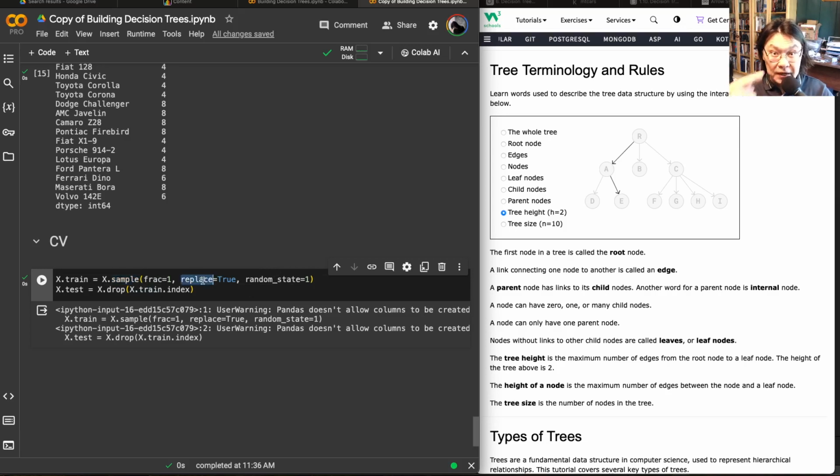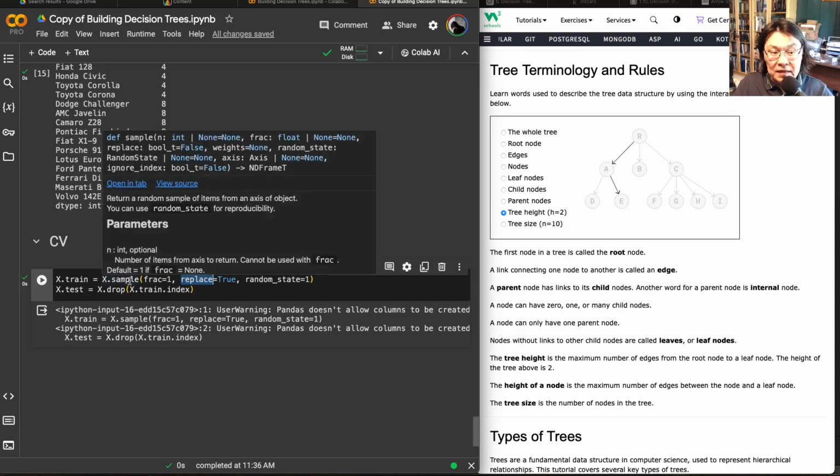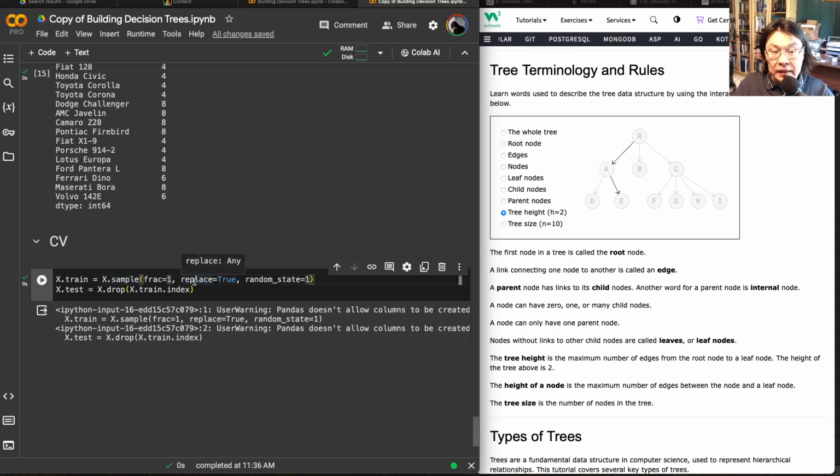Replacement is basically bootstrapping. So we are doing bagging, but this extreme kind of random sampling will basically make it similar to random forest setup, except we will get only one sample. We'll do cross-validation with more than that, but here we're just doing one sample. Again, remember I said in the lecture that although we're sampling 32 of them, inevitably there will be instances which are sampled twice, and there will be instances which were not sampled, because you are randomly sampling and replacing, bootstrapping, right? So we bootstrapped, we got X train, and we need Y train, right?